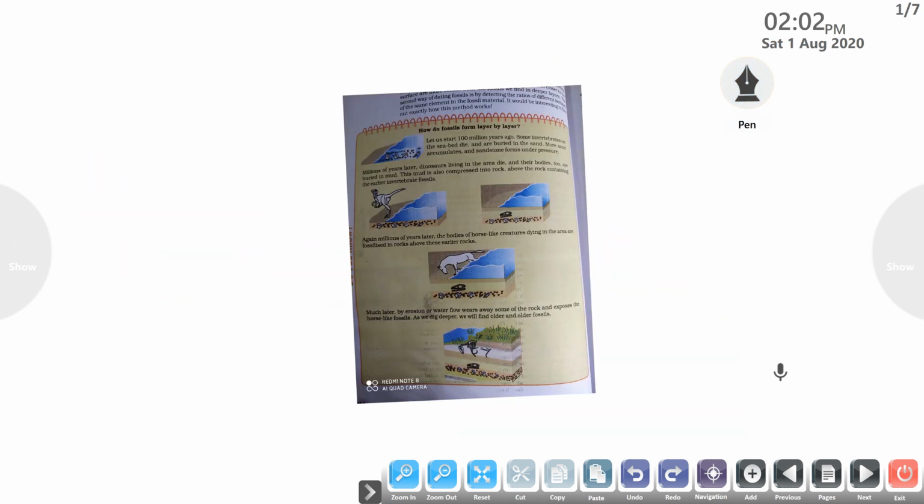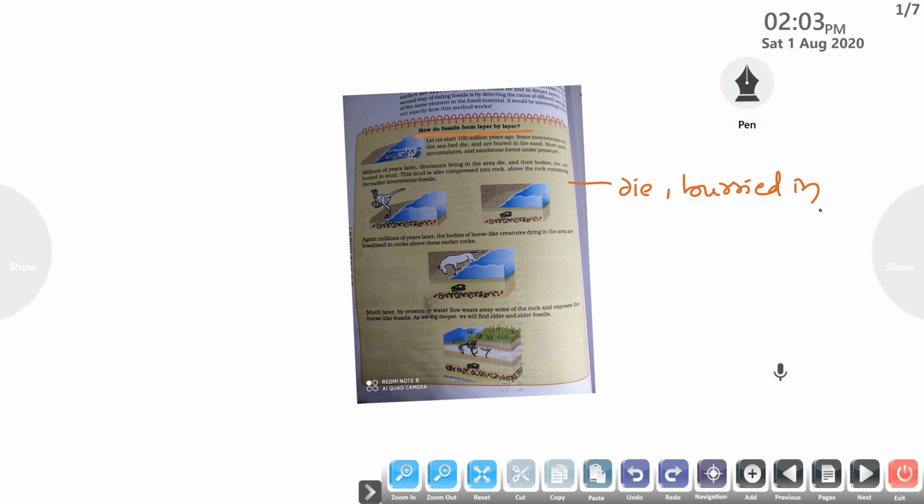Just observe the diagram here. How do fossils form layer by layer? In the first one, 100 billion years ago, some invertebrates on the sea bed die and are buried in the sand.